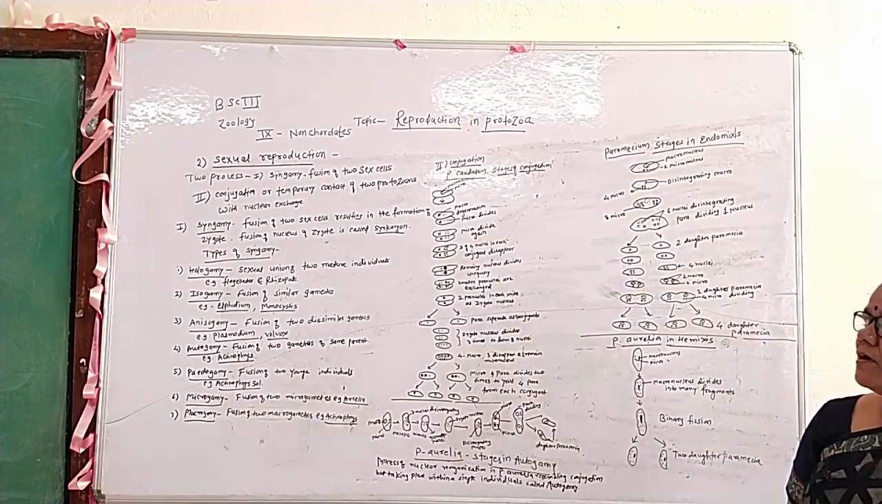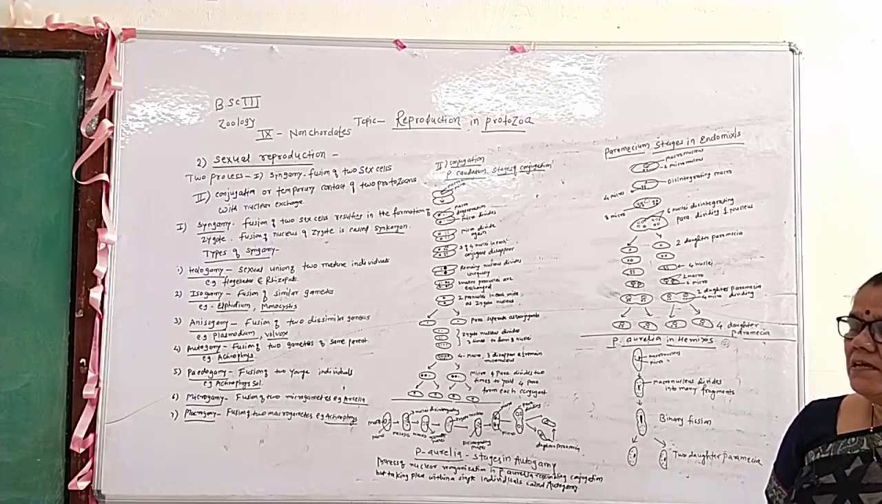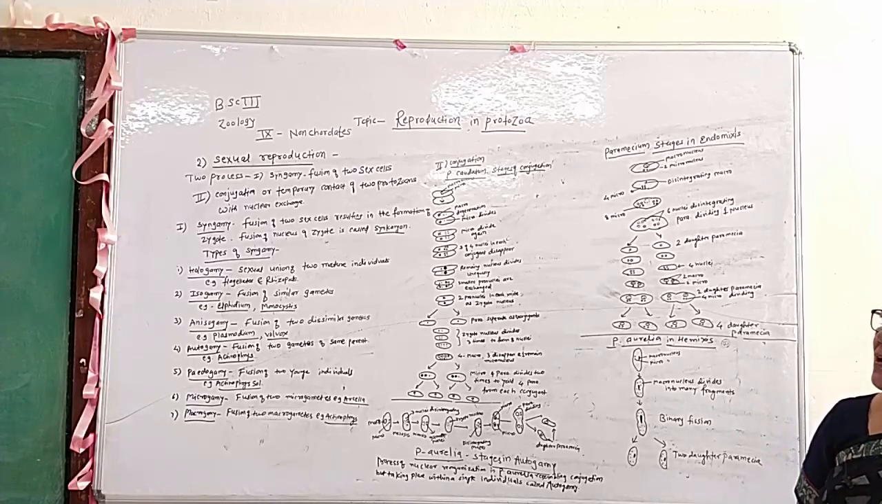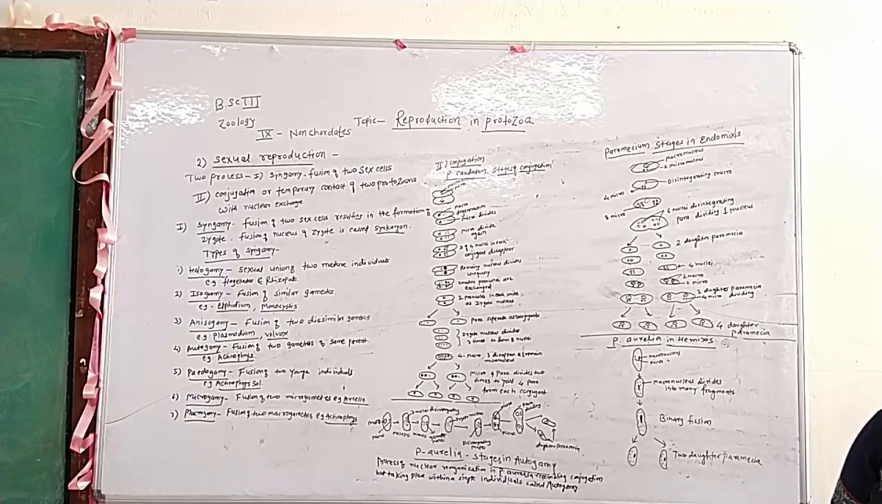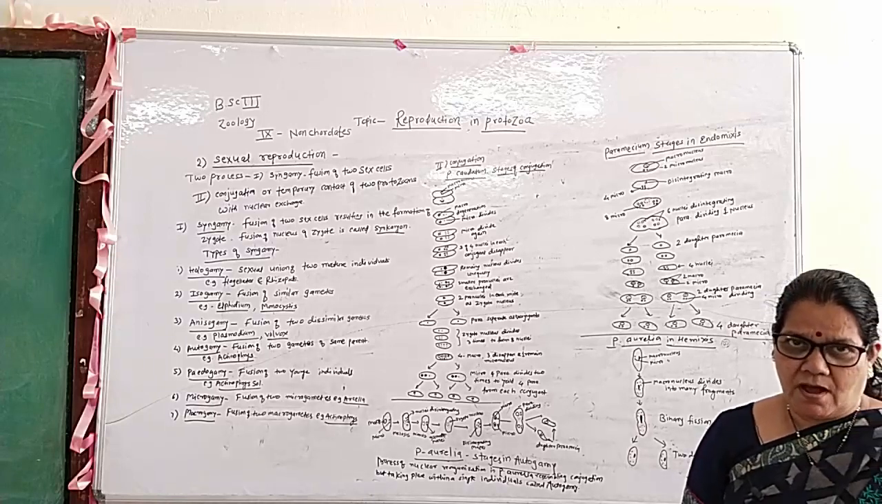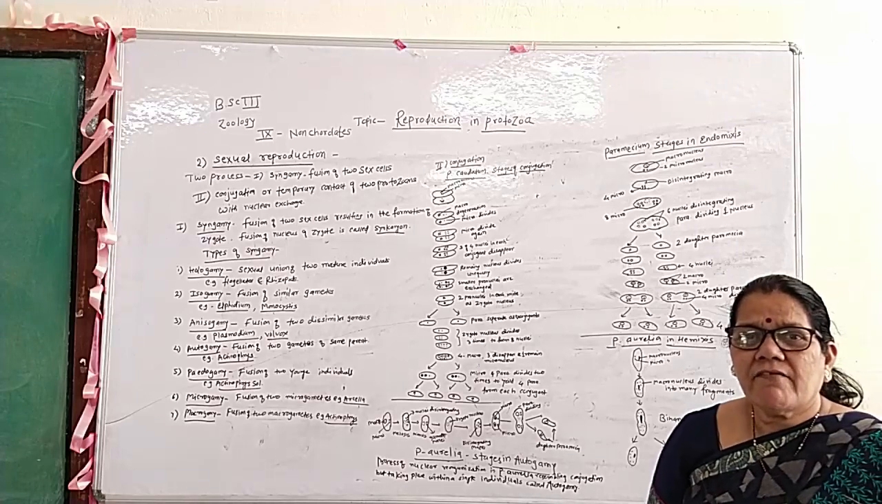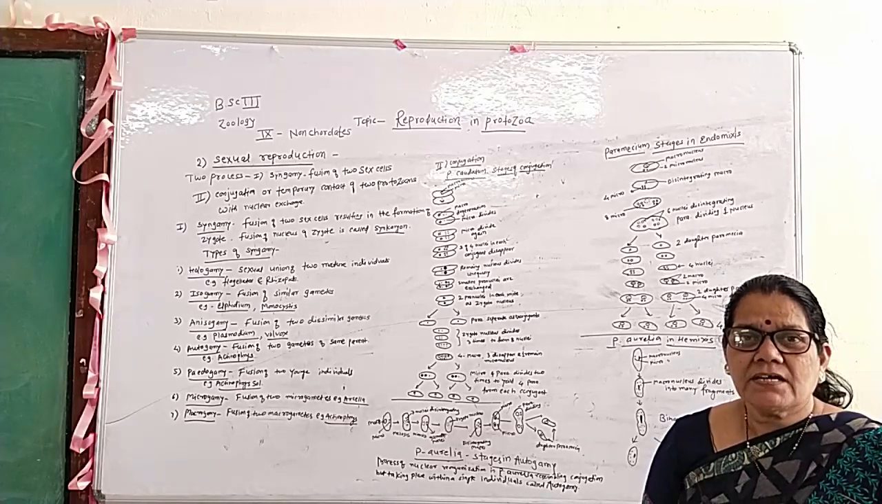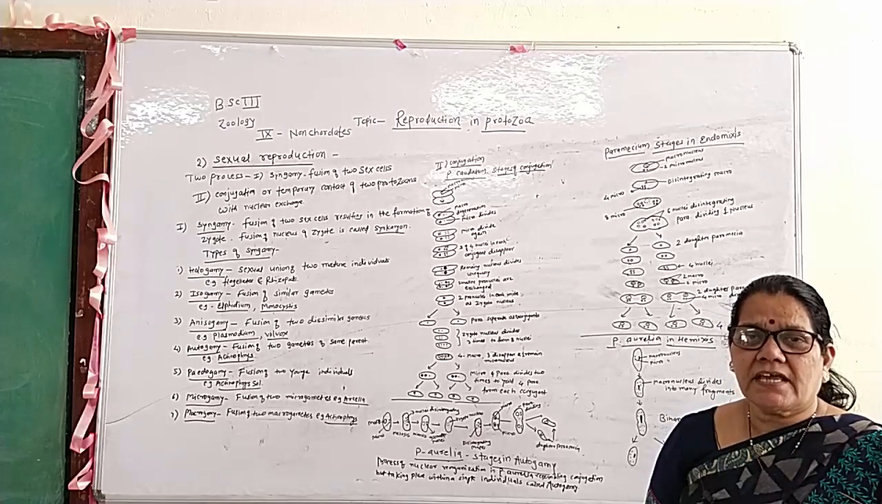Today I am going to talk about the BSc 3 syllabus, paper number 9, non-chordata. In this syllabus, the topic is reproduction in protozoa. Reproduction in protozoa is divided into two types. The first type is asexual reproduction and the second type is sexual reproduction.